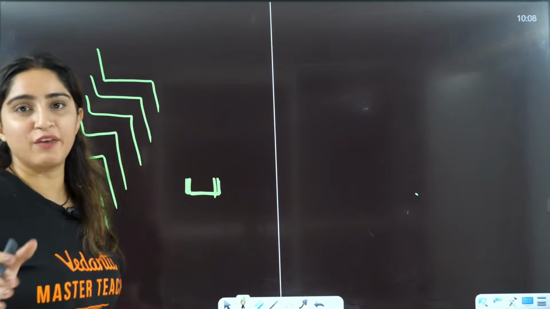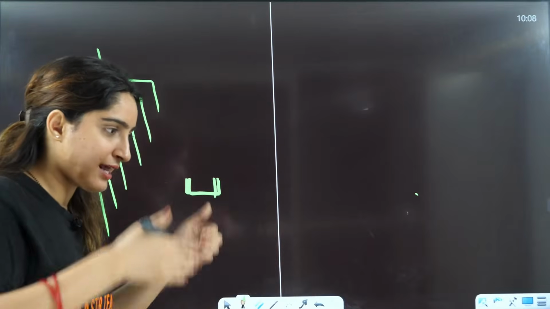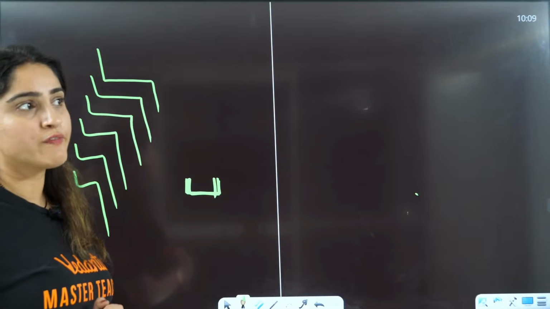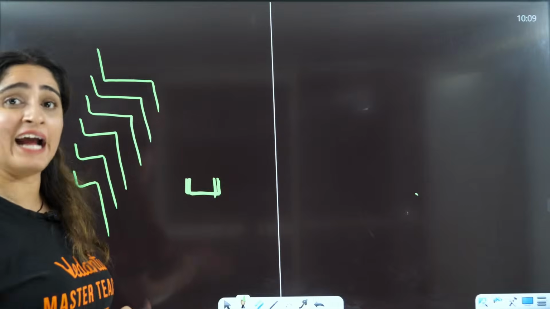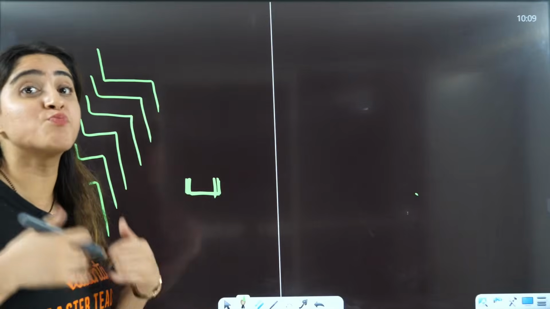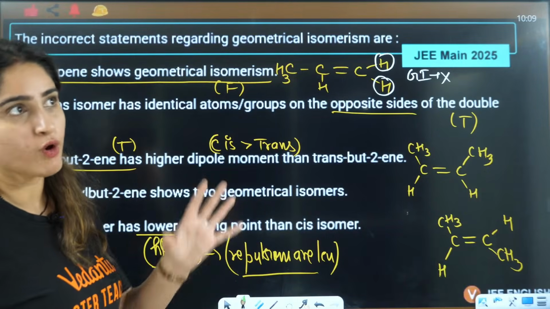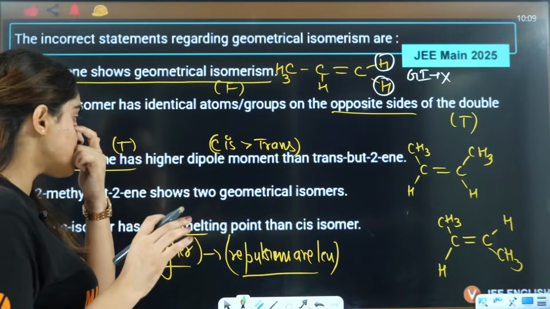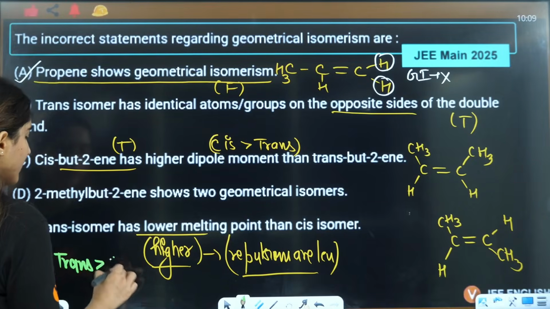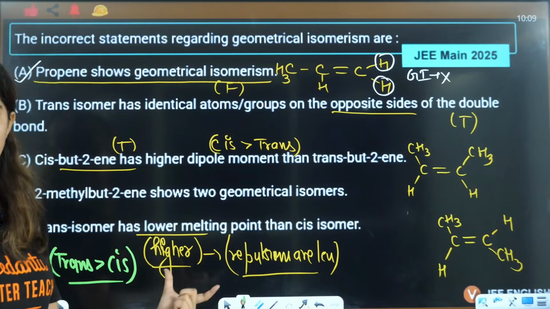But in trans, if you have 10 identical chairs, you can place one, then again one on that, in one single line, one single height. Similarly, you have trans which you can place like that. Because of symmetry, it has a higher melting point. But cis does not have a symmetrical arrangement with each other, so it has a lower melting point. So trans always has more melting point as compared to cis. Cis has more dipole moment, trans has more melting point.